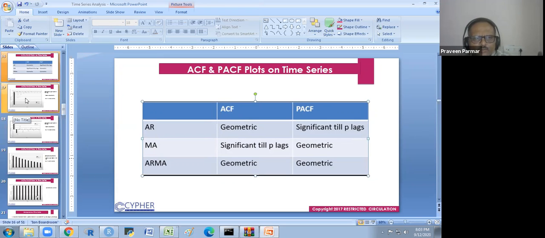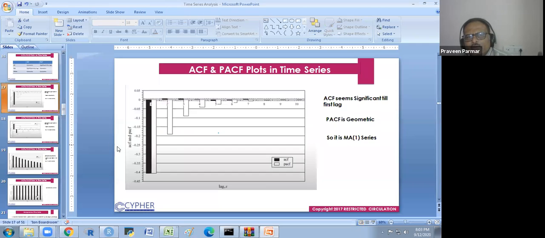First, look at this so you can understand better. This is our ACF or PACF graph.